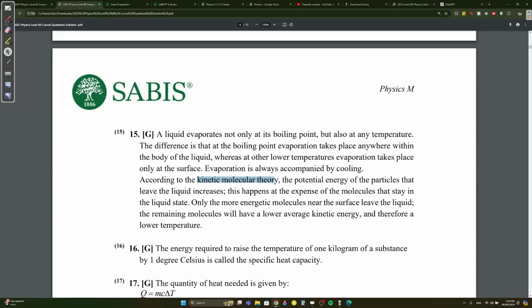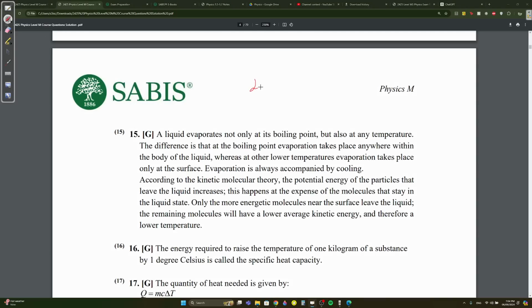According to the kinetic molecular theory, the potential energy of the particles that leave the liquid increases. This happens at the expense of the molecules that stay in the liquid state. Only the more energetic molecules near the surface leave the liquid. The remaining molecules will have a lower average kinetic energy and therefore a lower temperature. Let me explain this.